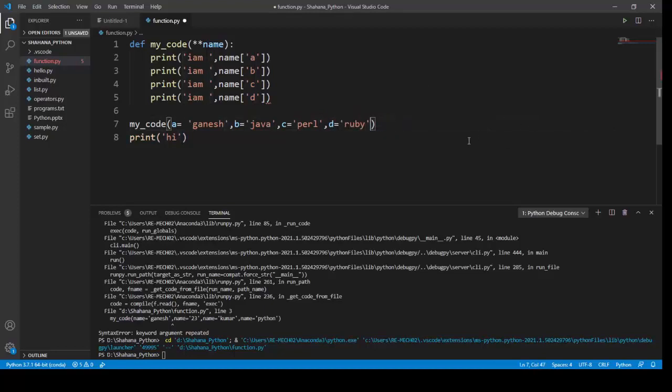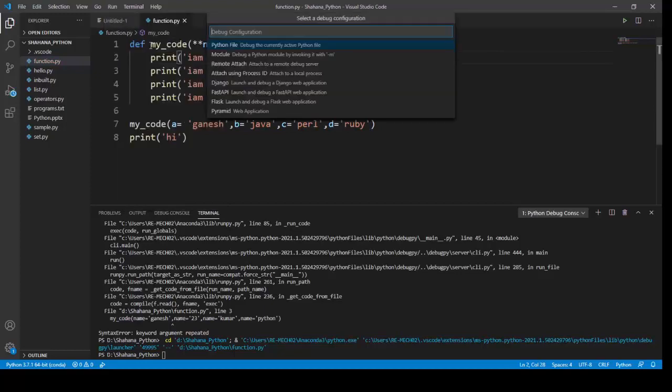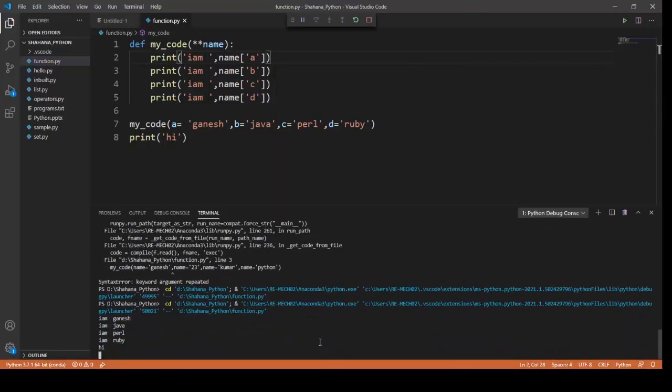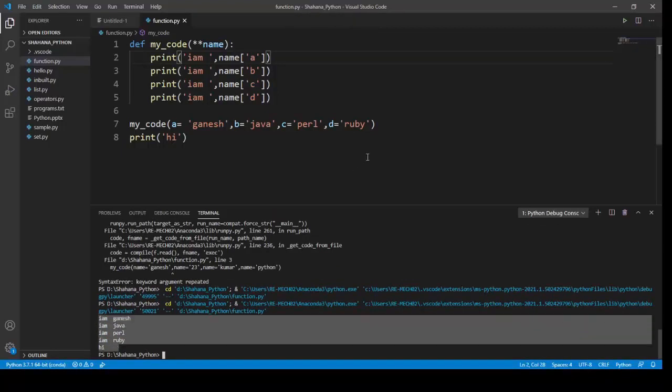These are the arguments I want to pass. It is multiple keyword arguments. If I run this code, we got our answer as per our input. This is called multiple keyword arguments, or arbitrary keyword arguments.